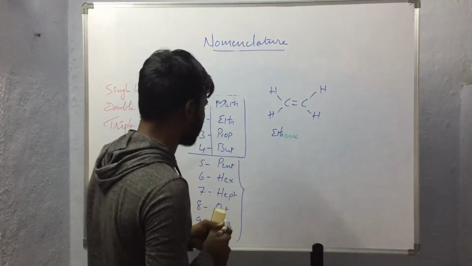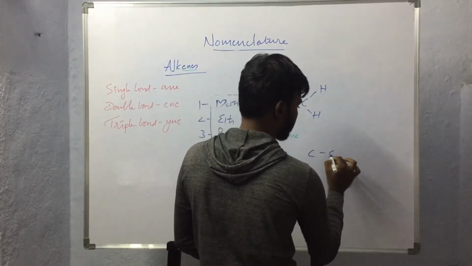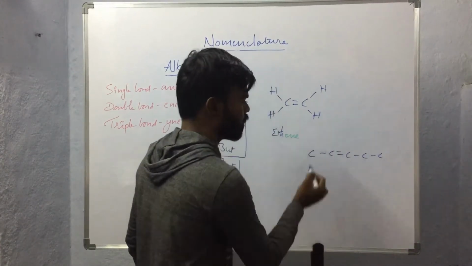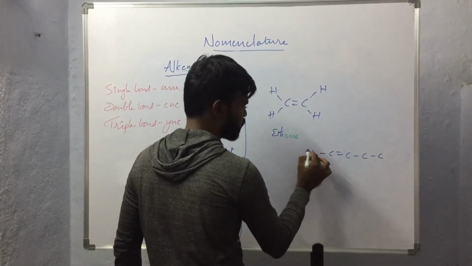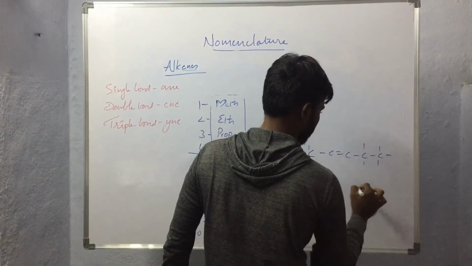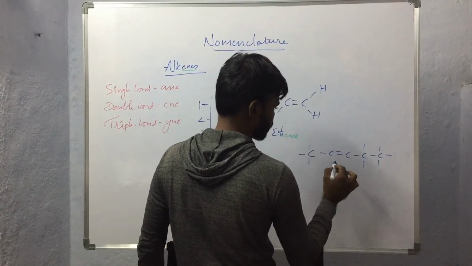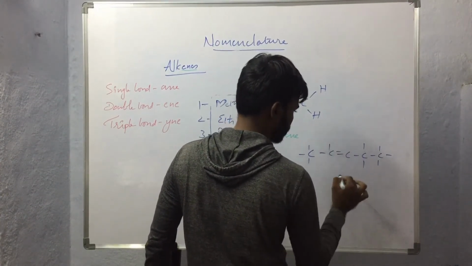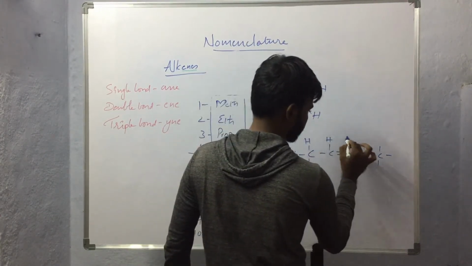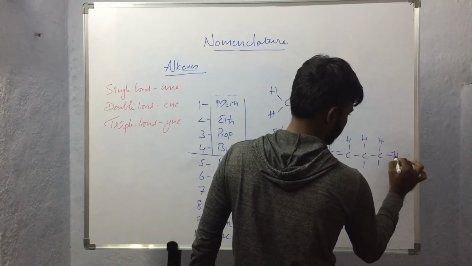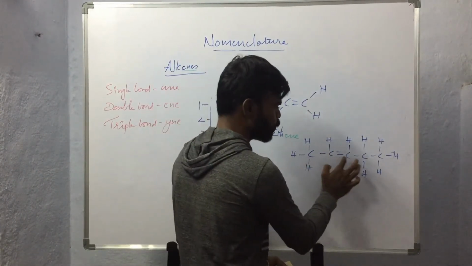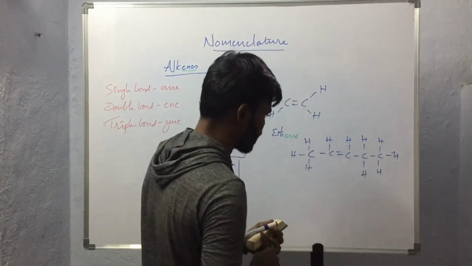If we consider another example, let us say a double bond is present here. So in this compound, 1, 2, 3, 4, 5, 5 carbon atoms are present.